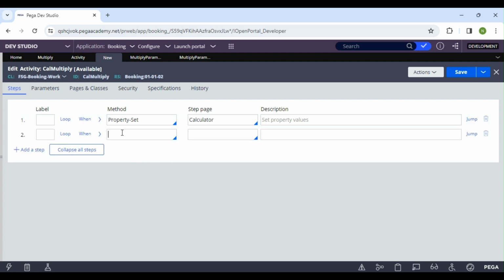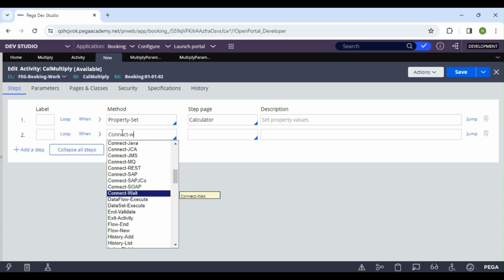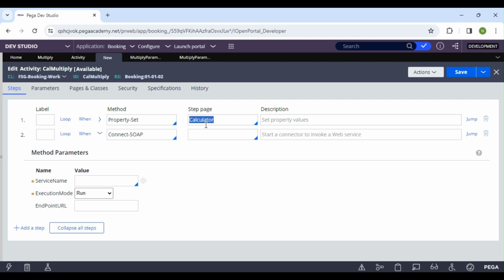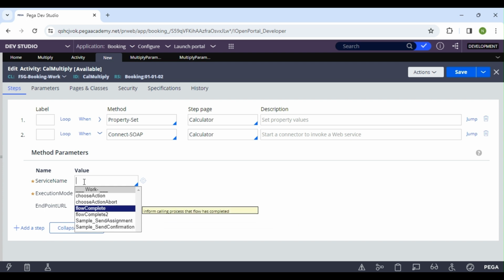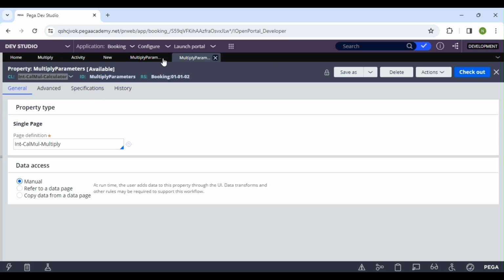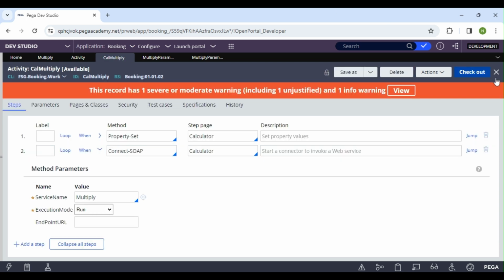Next I'm going to call the connect SOAP. Now the page context should be the same, right? Because we are in the work class. So I'm just keeping the same name and pressing the down arrow. If it is not coming, you can go and copy this name and paste it here. Do save. Okay, so it has saved without any error.